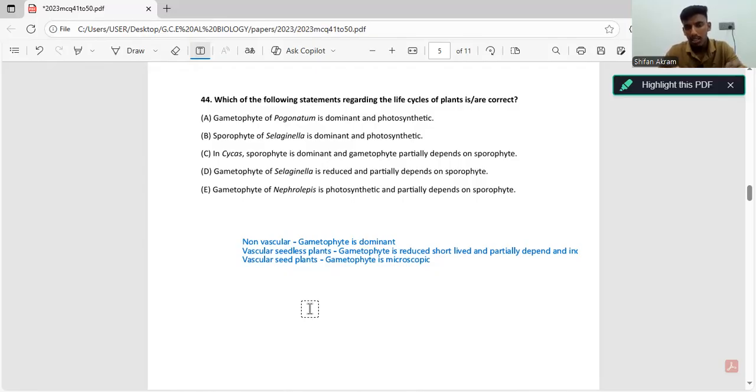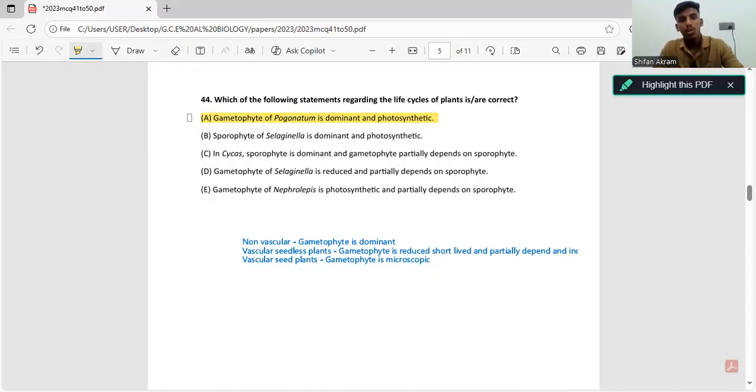I hope you remember Pogonatum belongs to phylum Bryophyta, which is a non-vascular plant. And in non-vascular plants, the gametophyte is dominant. So that statement is correct, and they are also photosynthetic.